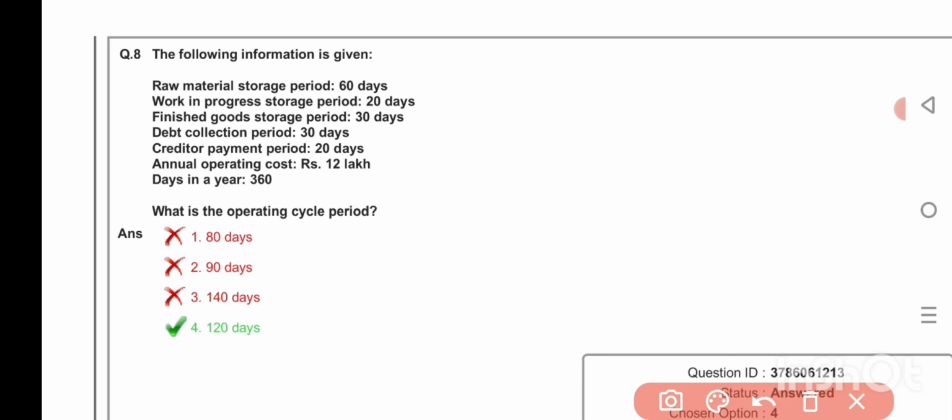The following information is given: raw material storage period 60 days, work in progress storage period 20 days, finished goods storage period 30 days, debt collection period 30 days, creditors payment period 20 days, annual operating cost rupees 12 lakh, days in a year 360. What is the operating cycle period? 120 days.